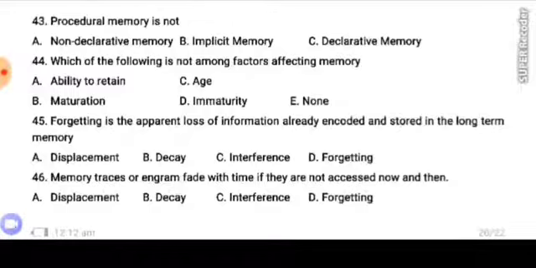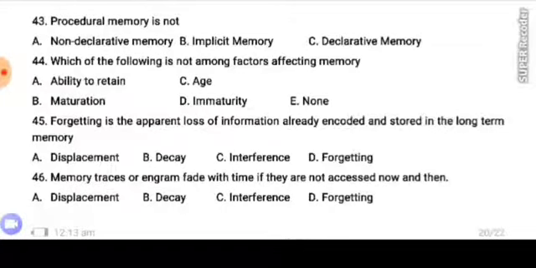Number 43. Procedural memory is not A, non-declarative memory, B, implicit memory, C, declarative memory. Number 44. Which of the following is not among factors affecting memory? A, ability to retain, B, maturation, C, age, D, immaturity, E, none.